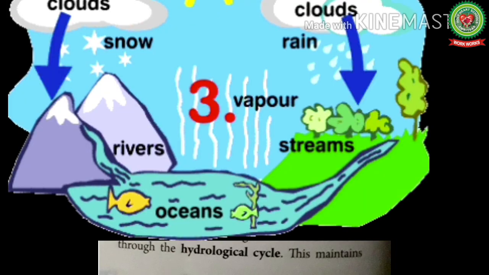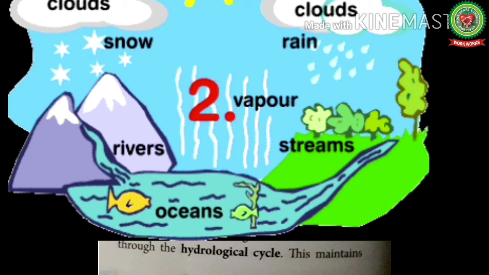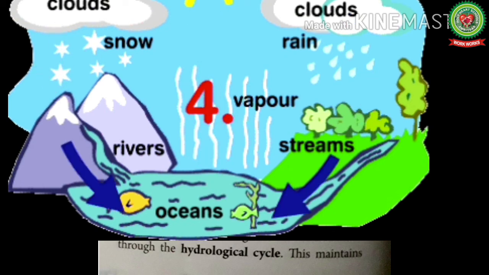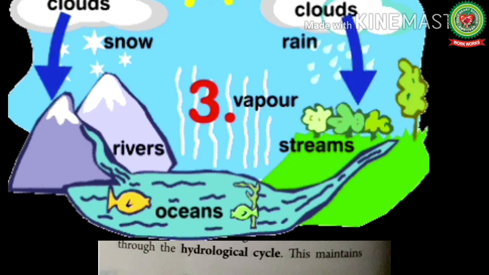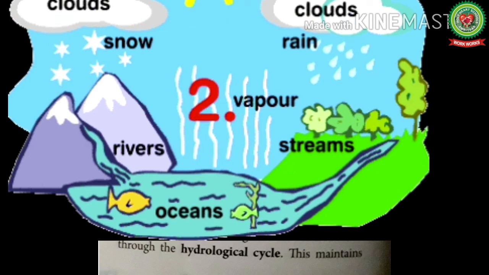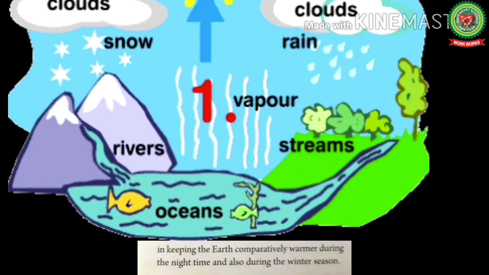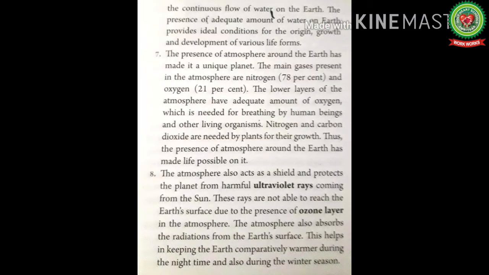Water is continuously moving from the Earth's surface into the atmosphere and back again to the Earth's surface through the hydrological cycle. This cycle we are studying right from our third standard. This is also known as the water cycle. The water cycle can be described as a continuous movement of water on, above and below the surface of the Earth. This maintains the continuous flow of water on the Earth. The presence of an adequate amount of water on the Earth provides suitable conditions for the origin, growth and development of various life forms, because we all know that without water life cannot exist.